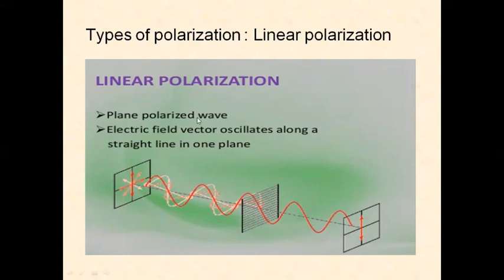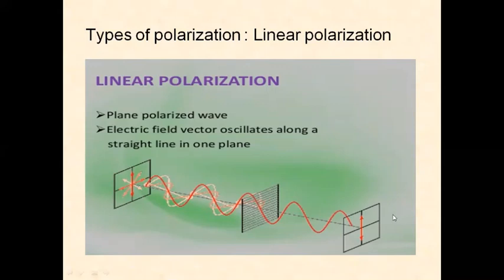We have the plane polarized wave. So what is a plane polarized wave? When the antenna is plane polarized, it radiates a plane polarized wave. That means the electric field is propagating, with a magnetic field perpendicular to it, and the direction of propagation is perpendicular to both.